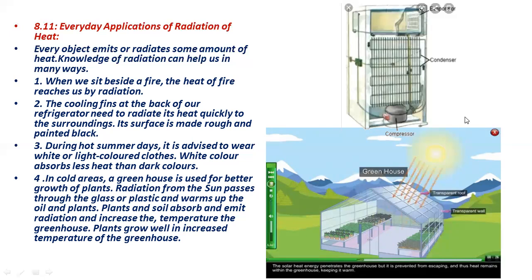Energy from the sun enters through the greenhouse glass or plastic, and when it is absorbed by the soil and plants, the extra energy is emitted in the form of infrared radiation, which tries to escape from the greenhouse. But the glass or plastic does not allow the infrared radiations to go out. So those radiations remain in the greenhouse and increase its temperature, and at that high temperature, in winter, the plants can grow.